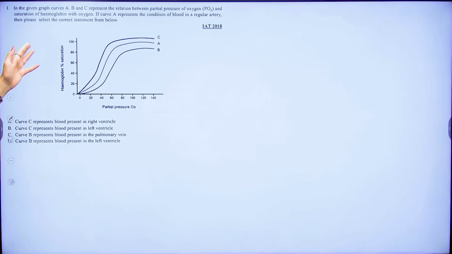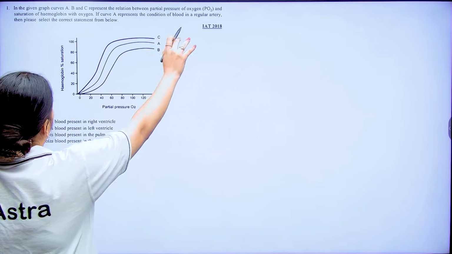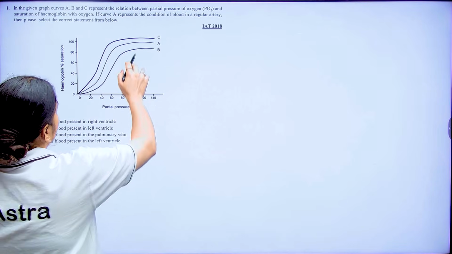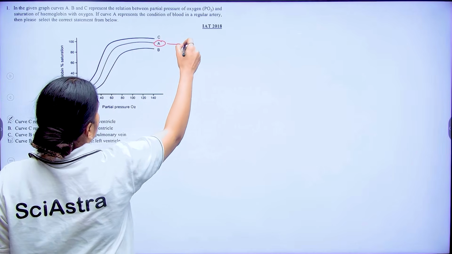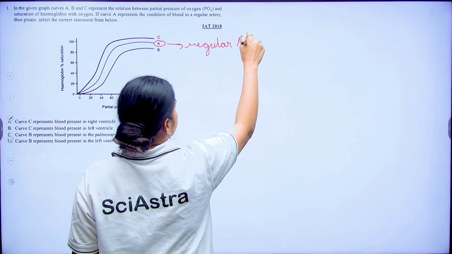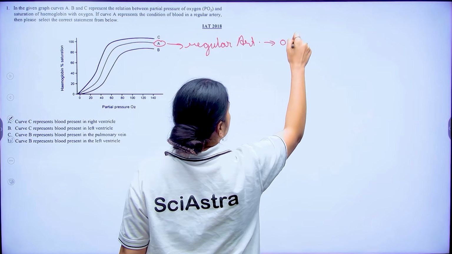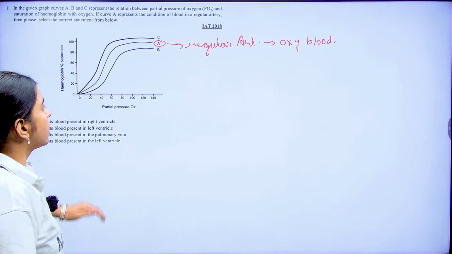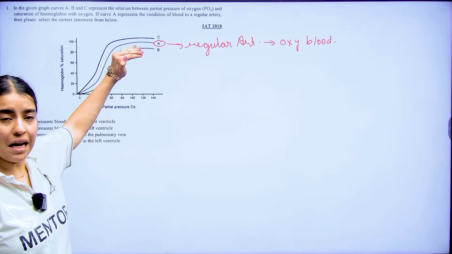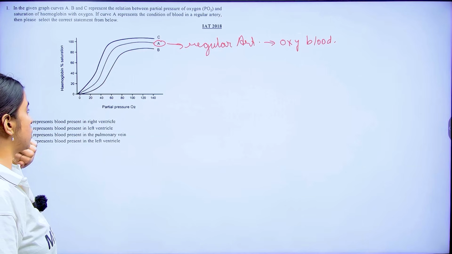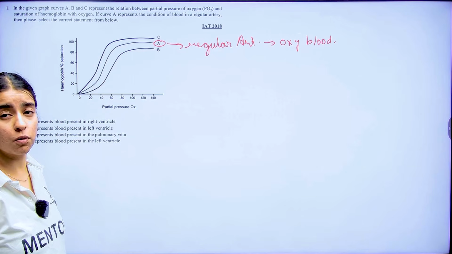Now in the given graph, curve A, B and C represent the relationship between partial pressure of oxygen and saturation of hemoglobin with oxygen. Now if curve A represents your regular artery, that means it is going to have your oxygenated blood. Now again, if you look at B, B has a lower hemoglobin saturation, but the affinity is going to be higher, right?